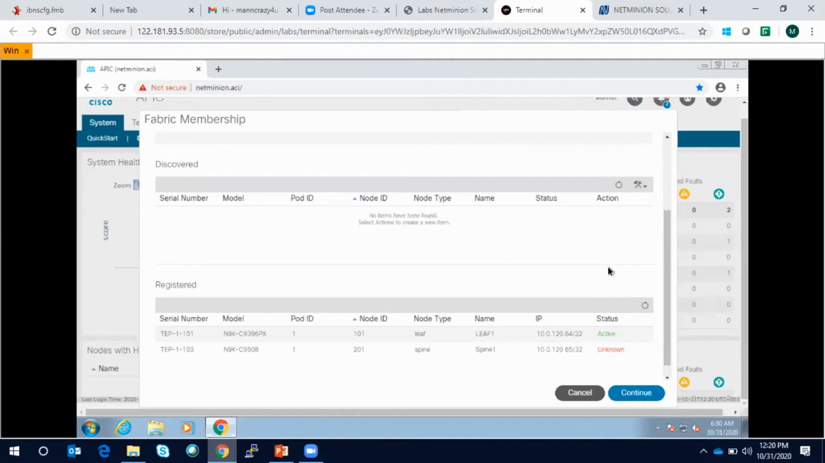What is the role of VLAN pool? What is the role of domain? All those things we'll be discussing and creating in our lab.